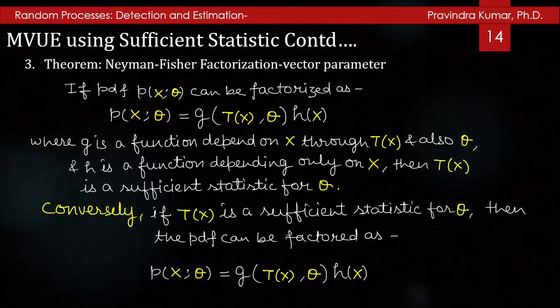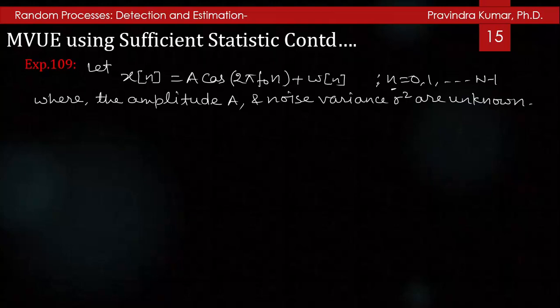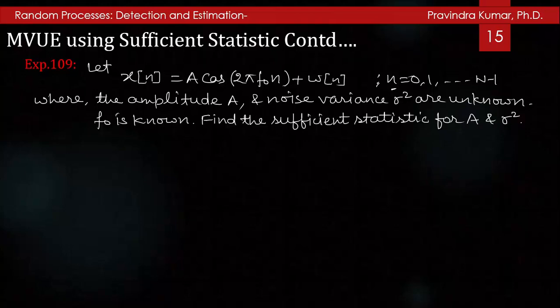Let us take one example here. Consider a sinusoidal signal in the presence of white Gaussian noise, x[n] equal to A cos 2 pi f0 n plus omega[n], where small n is from 0 to N minus 1, where the amplitude A and noise variance sigma square are unknown and f0 is known. Find the sufficient statistic for A and sigma square.